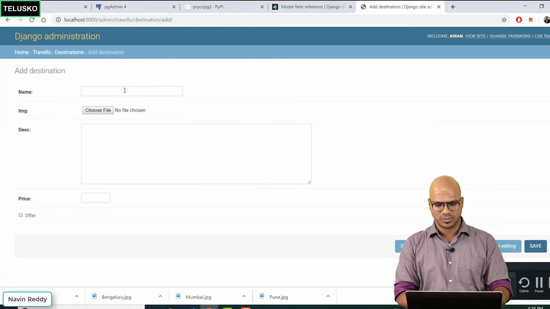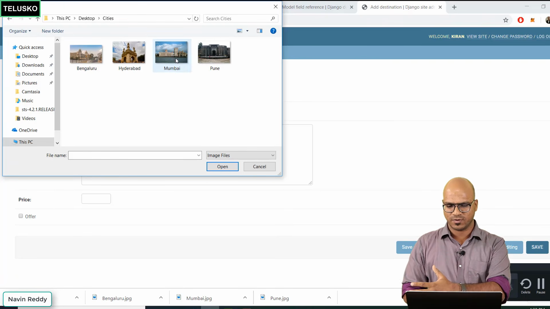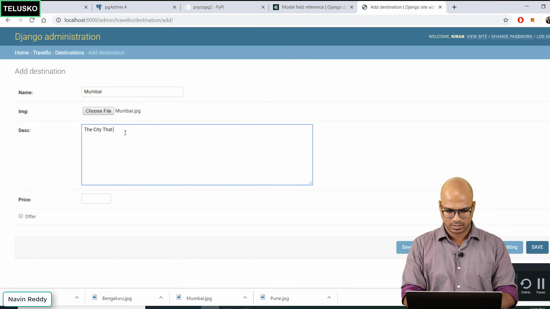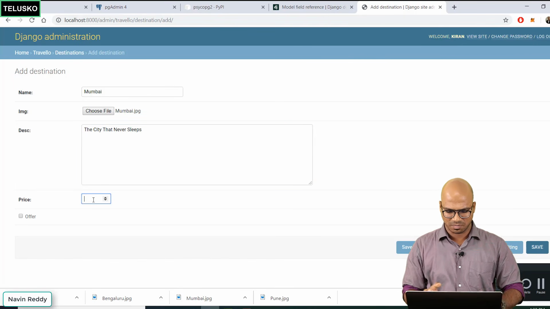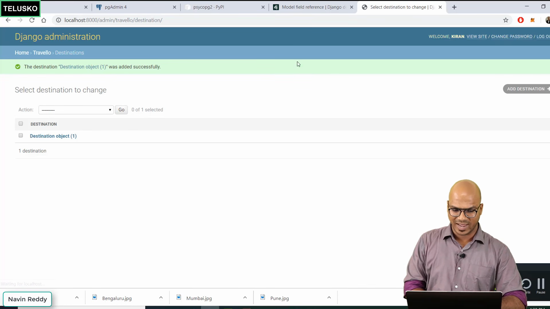So let's go back to name. The first city I will add is Mumbai. So let's choose an image for Mumbai. Let's select that. And let's add descriptions. I will say the city that never sleeps. And then the price. Let's go for random. Let's go for 700. I guess that's what we have used before. Now click on save. It will add the city for you.